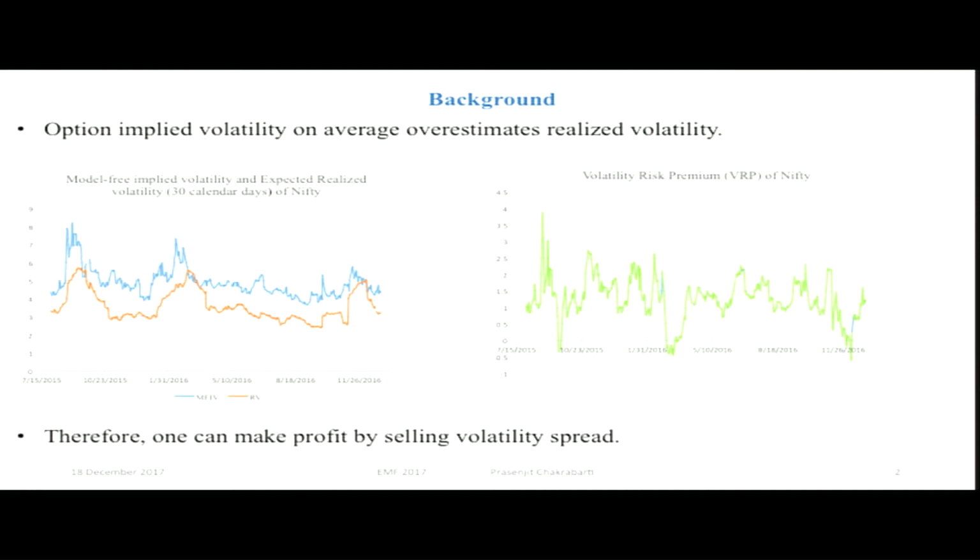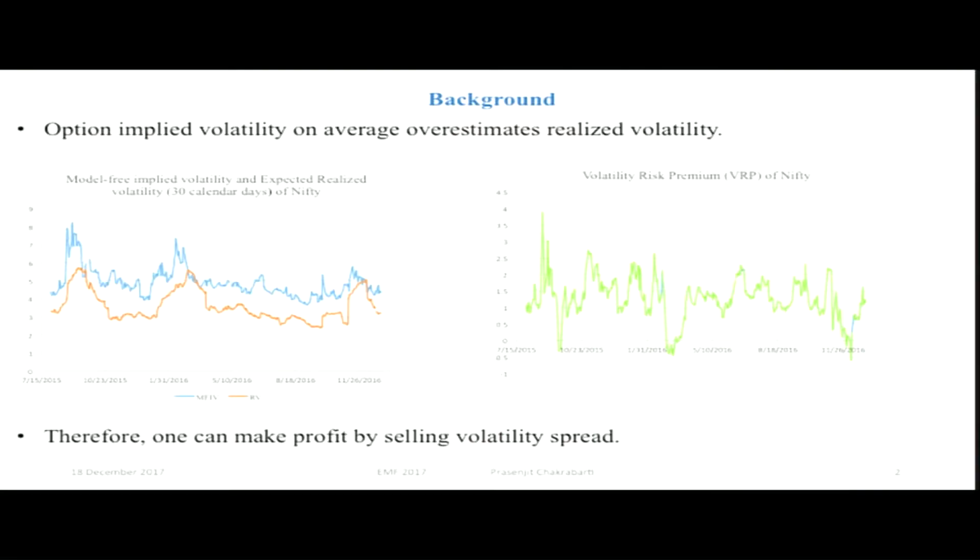If you see the plot closely, you would see that the implied volatility of the Nifty on average is overestimating the realized volatility. So as a student of finance, I can just sell the implied volatility and buy back the realized volatility, and I can earn economic profit. The graph here is nothing but the spread between these two volatilities, and even in this graph you can see on average this series is positive. In literature we call it volatility risk premium.